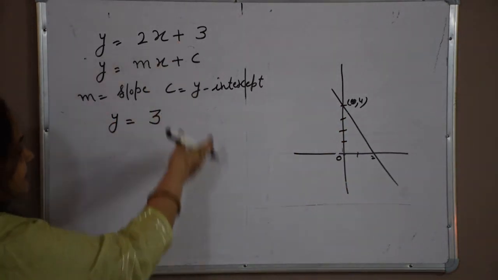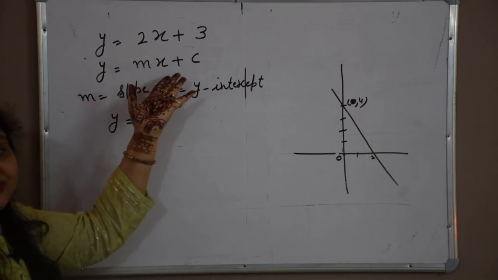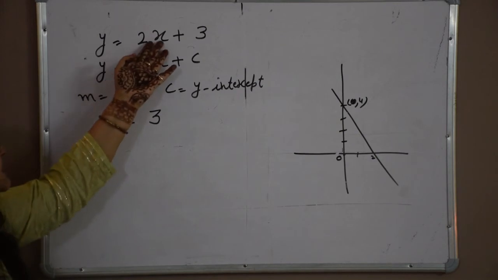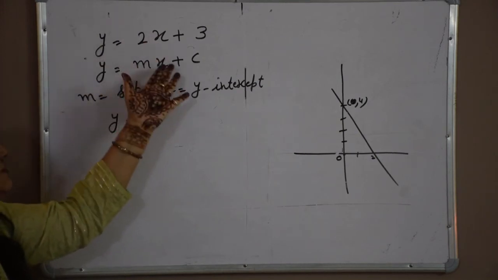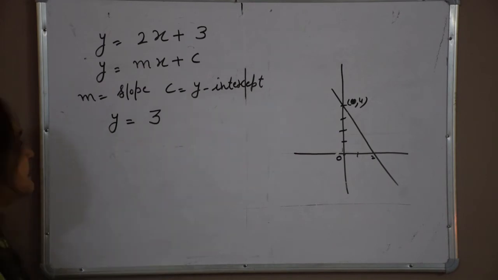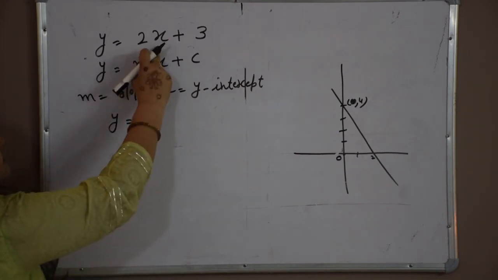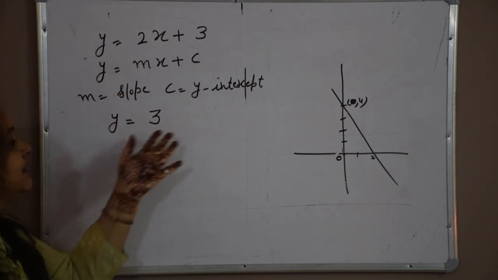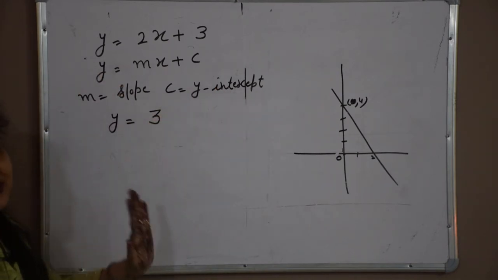So whenever we have to find the y-intercept, we simply put x equal to 0, because in the equation the x coordinate is 0, and in the graph we can understand it also. So we simply put x equal to 0 in the given equation and we get our y-intercept. So it is a very easy concept.